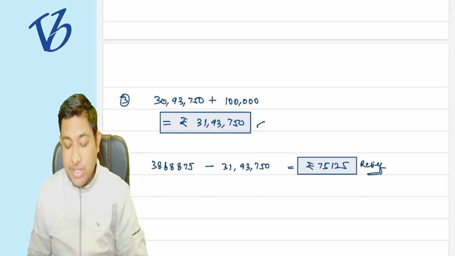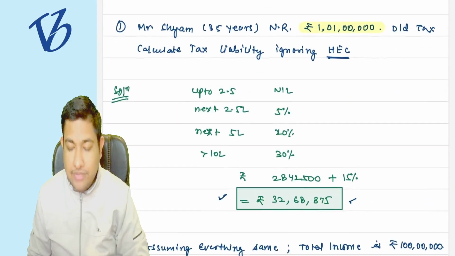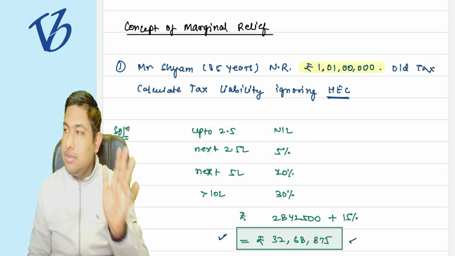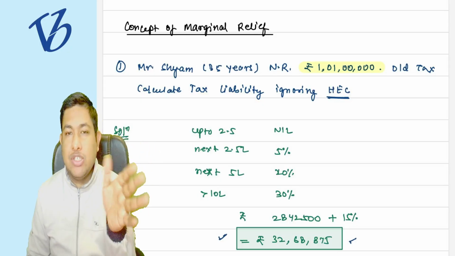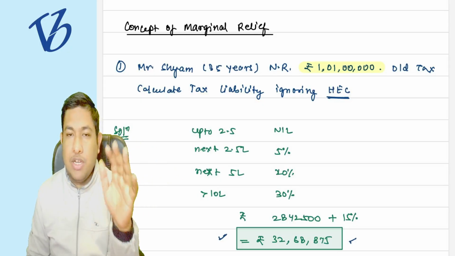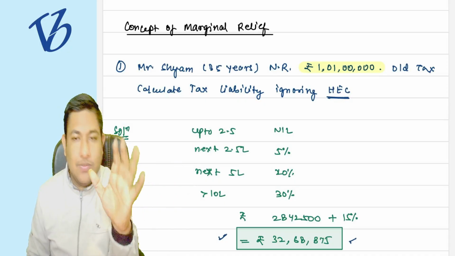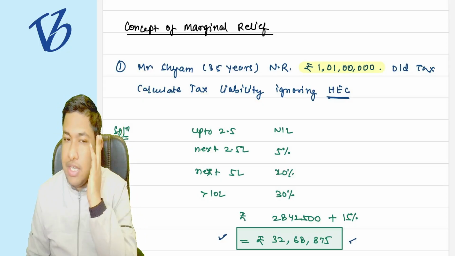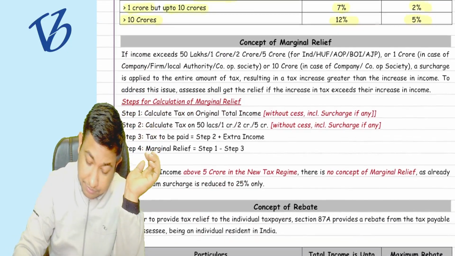Did you understand these four points clearly? This is the whole concept of marginal relief. I hope you have understood the whole concept of marginal relief with the help of an example. It is applicable for individuals, HUF, BOI, AOP, cooperative societies, firms, LLPs, companies, everyone. It is going to be applicable on everyone. Okay, understood clearly? Tell me that first. Yes, can you read it first now?